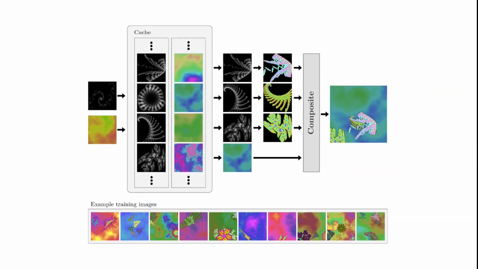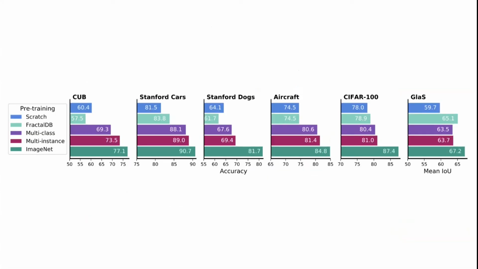We also introduce a new multi-instance prediction task. For multi-instance prediction, we generate images containing multiple fractals and treat each fractal class like a binary attribute. The model is trained using binary cross-entropy to predict the presence or absence of each fractal in each image. This task is much harder than normal multi-class classification and leads to pre-trained representations that perform better on natural image tasks.